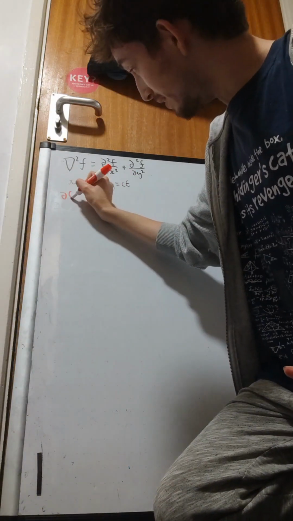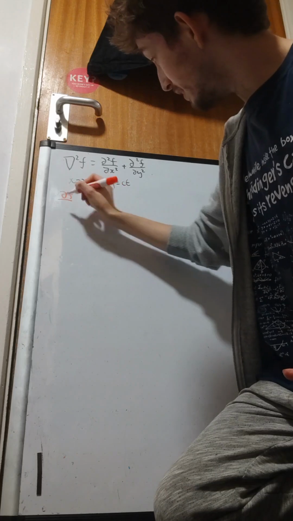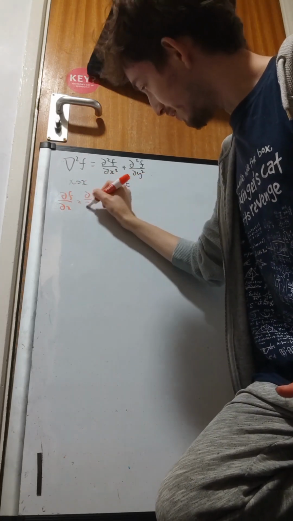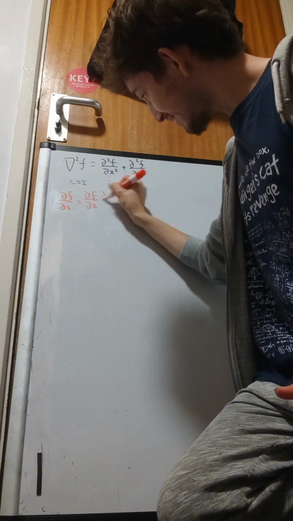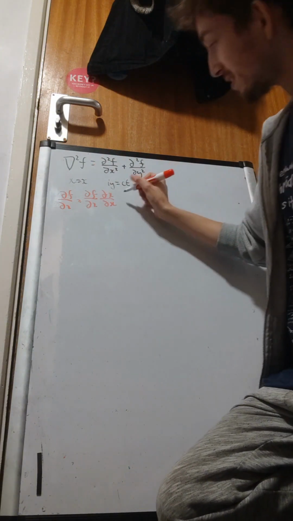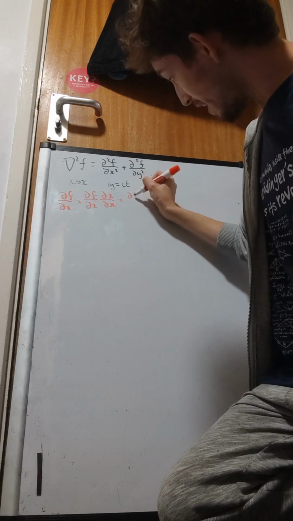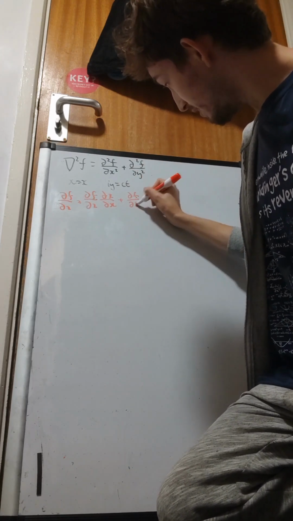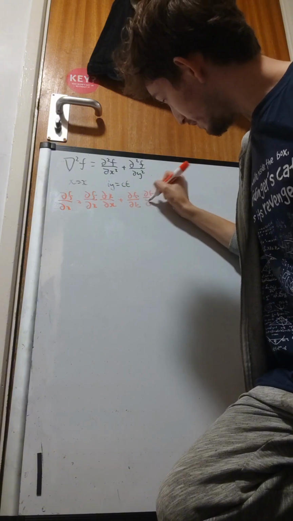So considering the multivariable chain rule, we have df/dx is equal to df/dx times dx/dx, which seems counterintuitive, but we're simply writing that because we let x equal x, plus df/dt times dt/dx.